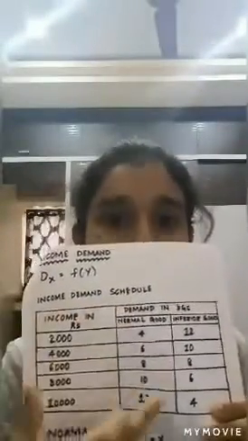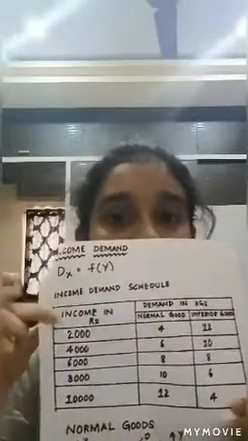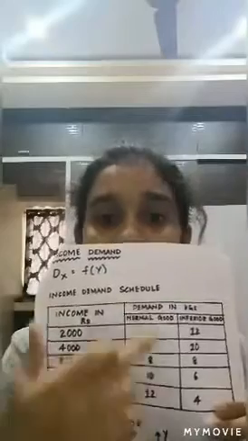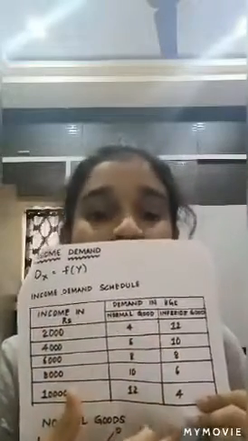And here, as explained earlier in determinants of demand, we have come across that there will be certain changes for the demand of inferior goods and the demand for superior goods, with an increase and decrease in the income of the consumer. So why those changes take place is to be known in this income demand. So first, when you look at this table, here we have taken the income of the consumer, and here the demand for the normal goods, and here the demand for inferior goods. So when the income of the consumer is increasing, we can find that the demand for normal goods is increasing, and there is a drastic fall for the quantity demanded of inferior goods.